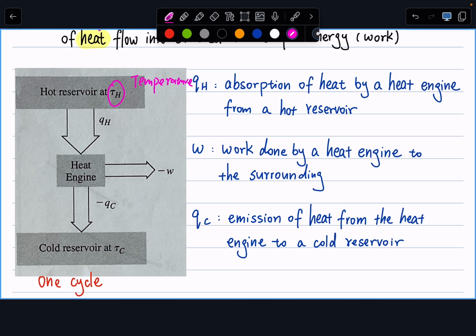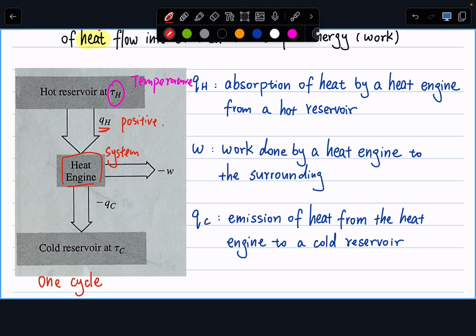Right, so from that hot reservoir that's at higher temperature, it transfers heat into my heat engine. So now my heat engine is the system we care about. Surrounding transfers heat into system, my QH is positive.